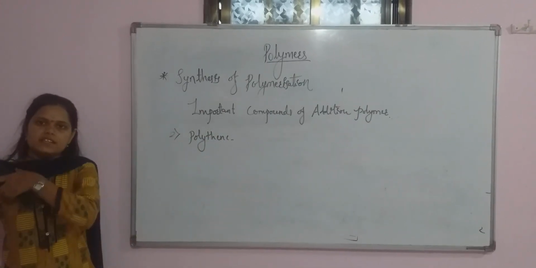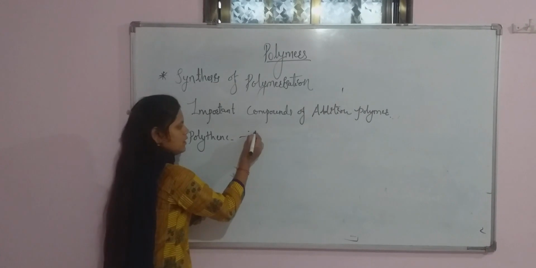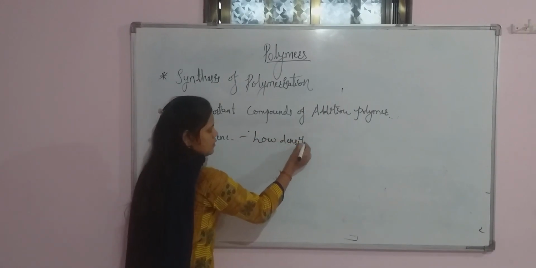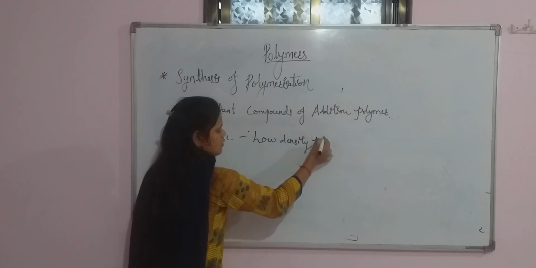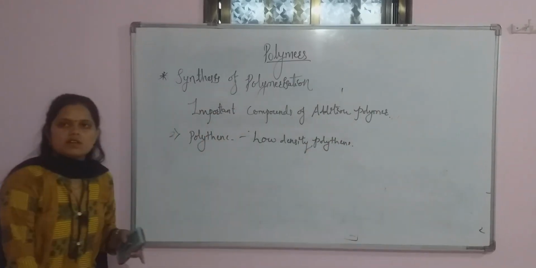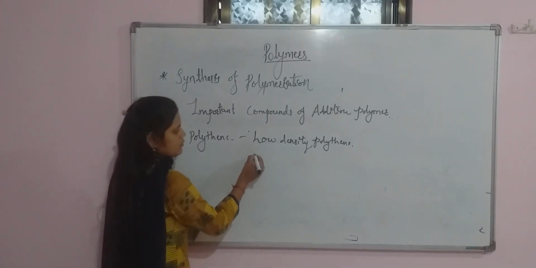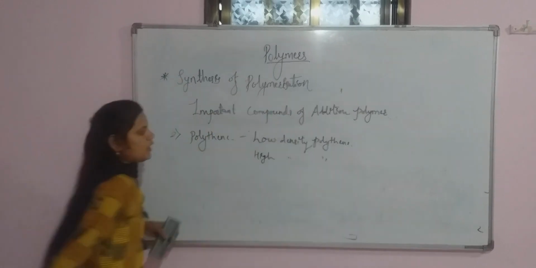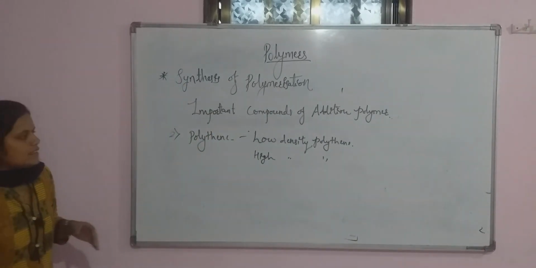Okay, this polythene has two types. First the low density polythene, and second the high density polythene. Now how to prepare low density polythene?